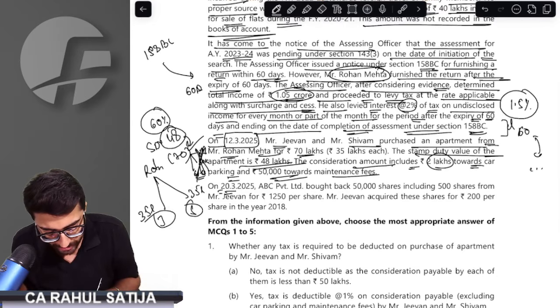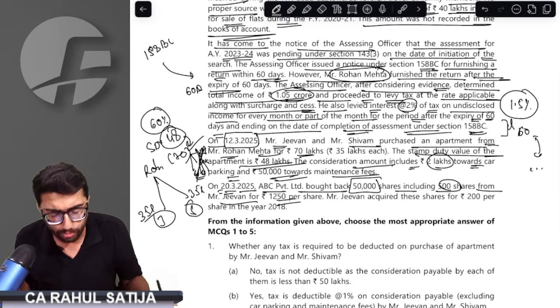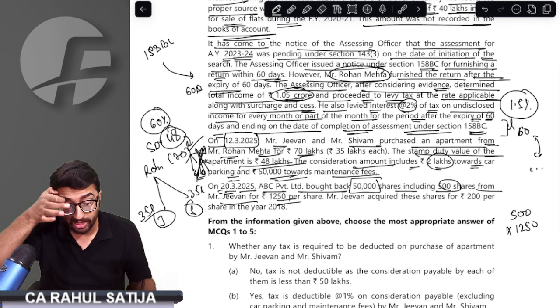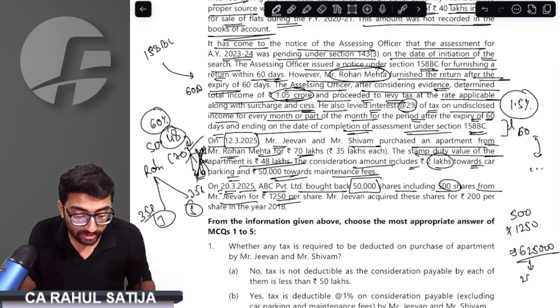On 20th March 2025, ABC Private Limited bought back 50,000 shares, including 500 shares from Mr. Jeevan at rupees 1250. So Mr. Jeevan's 500 shares bought back at 1250 rupees total 6,25,000 rupees of deemed dividend.